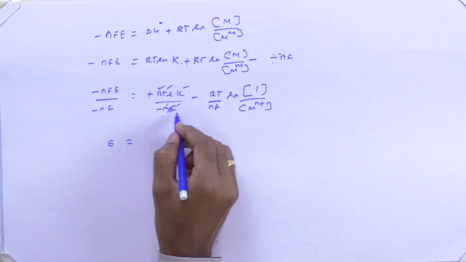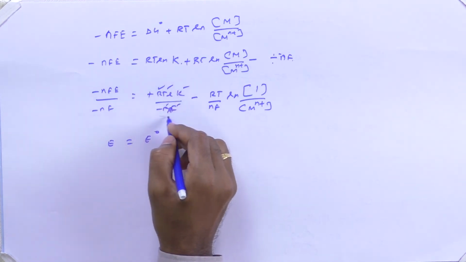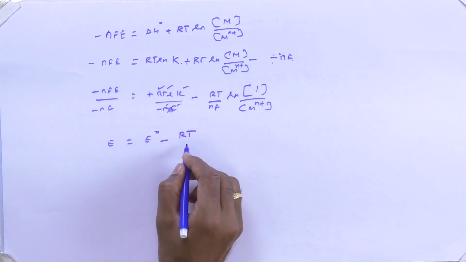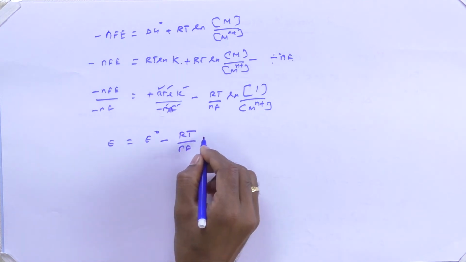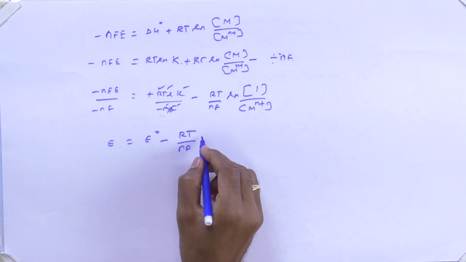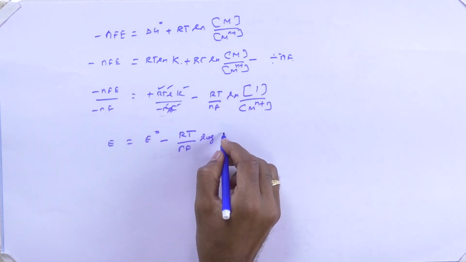The entire constant is kept as E0 minus RT by nF into log, converting natural log to log with 2.303, into 1 by M n plus.